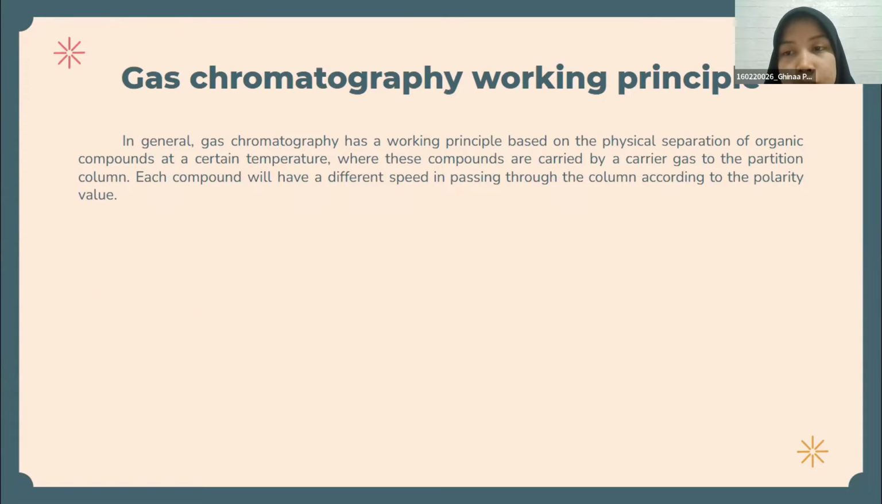Gas chromatography working principle. In general, gas chromatography has a working principle based on the physical separation of organic compounds at a certain temperature, where these compounds are carried by a carrier gas to the partition column. Its components will have a different speed in passing through the column according to the polarity value.